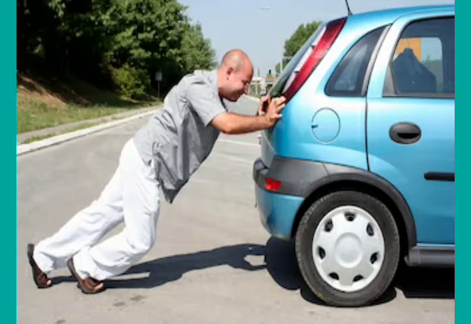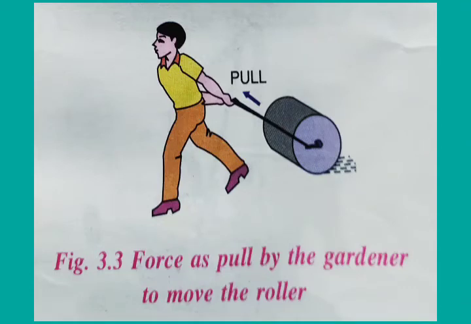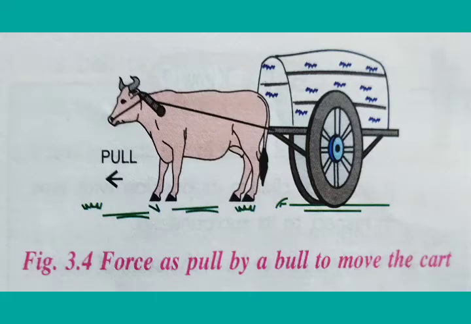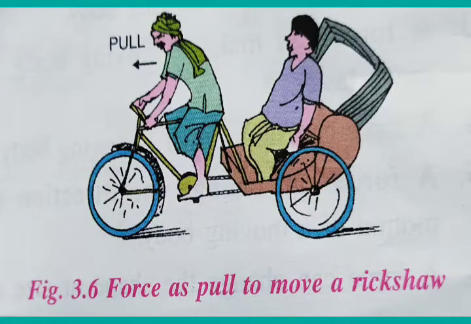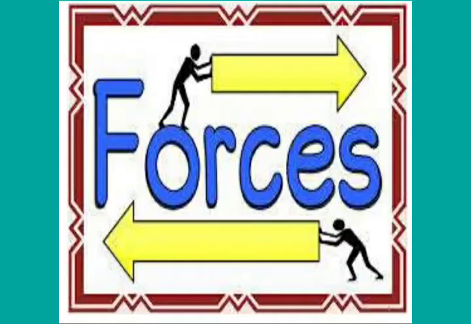Clear? Next, force as a pull. Like to move a grass roller on a lawn, it is pulled by a gardener. To move a cart, the pull is exerted by a bull. To move a luggage trolley, the coolie applies force as pull on the trolley. A rickshaw man pulls the rickshaw to move it. Clear? So on the basis of this, we can say that force is a cause which tends to result in the movement of a body.